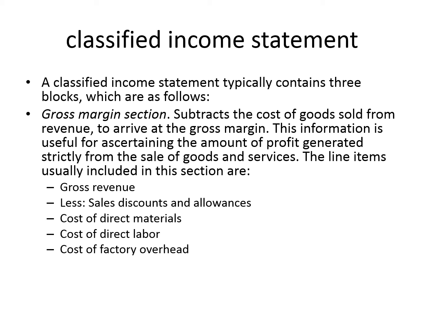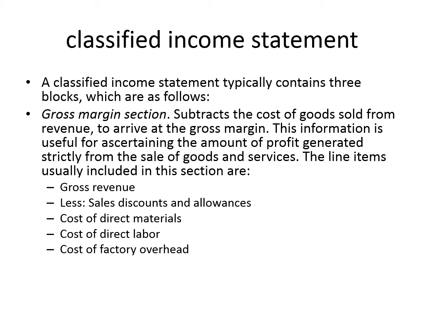First is your gross profit margin. Gross profit margin is calculated by deducting the cost of goods sold from the revenues. This information is used for ascertaining the amount of profit generated strictly from the sale of goods and services. The main items included in this section are your gross revenue, from which we deduct sales discounts and allowances.